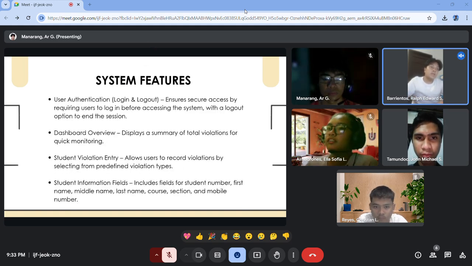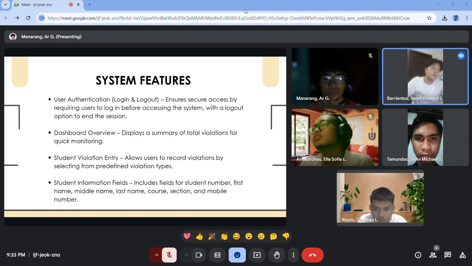User authentication, login and logout. Ensures secure access by requiring users to log in before accessing the system, with a logout option to end the session. Dashboard overview displays a summary of total violations for quick monitoring. Student violation entry allows user to record violations by selecting from predefined violation types. Student information fields includes fields for student number, first name, middle name, last name, course, section, and mobile number.